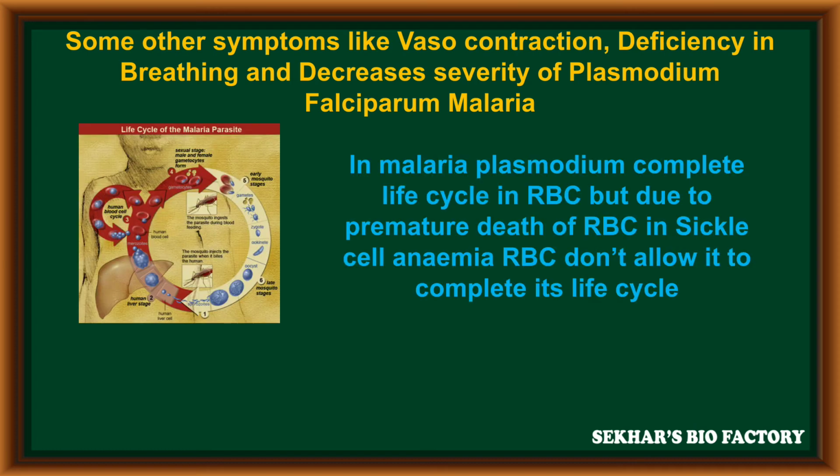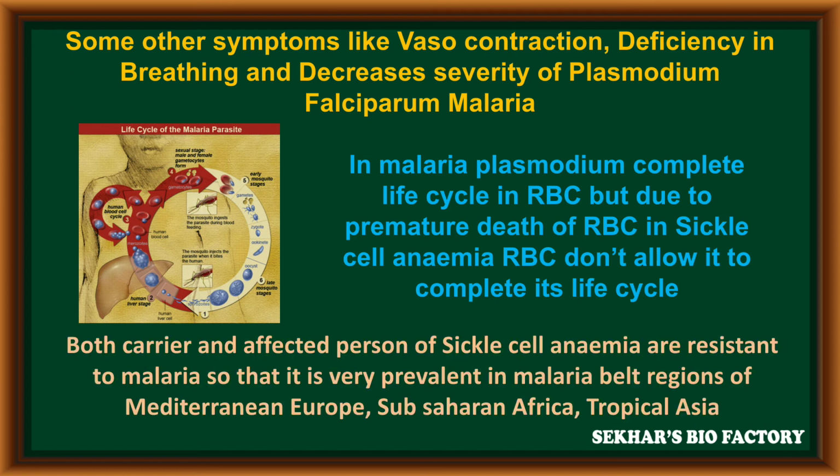So in malaria, the Plasmodium completes its life cycle in RBC, but due to sickle cell anemia, the RBC undergoes premature death, and in this RBC, this pathogen never completes its life cycle. So both carriers and affected persons of sickle cell anemia are resistant to malaria, so that it is very prevalent in malaria belt regions of Mediterranean Europe, Sub-Saharan Africa and tropical Asia.